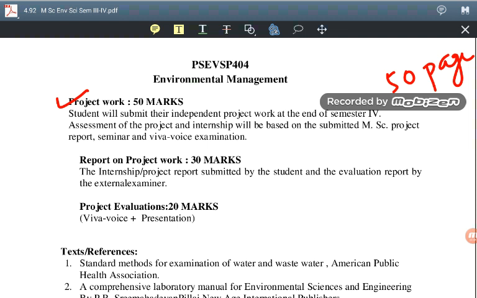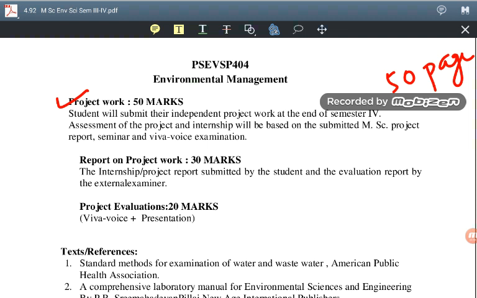The project work topic is to be selected by you. I am just going to guide you regarding the project: how to write it and what the different aspects to be covered are. First will be the index, next will be the introductory part, third will be the methodology, and fourth will be whatever is related to the project work.